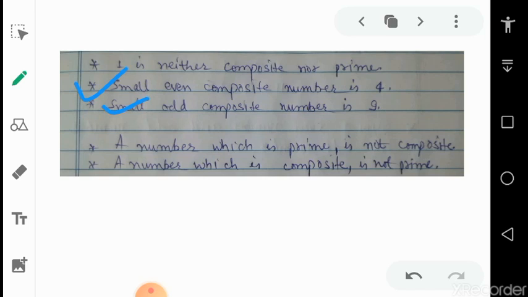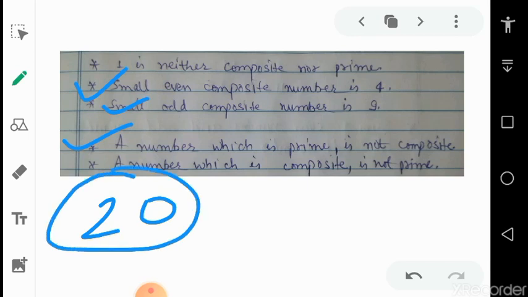Next, as I told you, a number which is prime is not composite, and a number which is composite is not prime. Both conditions are the reverse of each other, so keep it in your mind. For example, if a number is 20, it is divisible by many numbers: by 2, by 4, by 5 and by 10. So it is composite. It means it is not prime. If a number is composite, it is not prime.